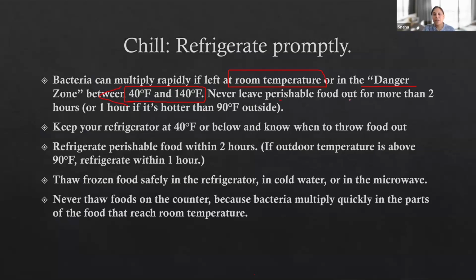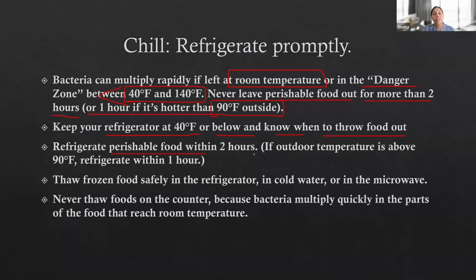Okay, now never leave perishable food out for more than 2 hours. Perishable means food that spoils easily. Never leave perishable food out for more than 2 hours, or 1 hour if it is hotter than 90 degrees Fahrenheit outside. If the temperature is more than 90 degrees Fahrenheit outside, then you cannot keep food for more than 1 hour outside at room temperature. You cannot. Keep your refrigerator at 40 degrees Fahrenheit or below and know when to throw food out.